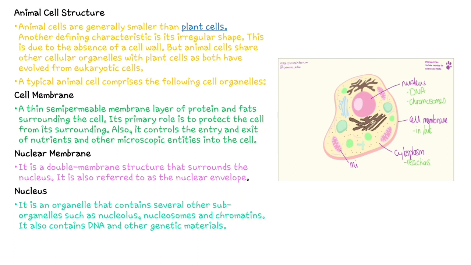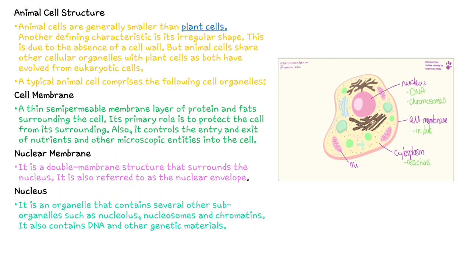So animal cells are generally smaller than plant cells. Okay. So another defining characteristics is that the animal cell has irregular shape. Why? Because of the absence of cell wall. So cell wall will be the rigid structure that gives shape to the plant cell. But here, as we have no cell wall in us, our cells won't be in a particular shape. Rather, they will be irregular. So this is due to the absence of cell wall.